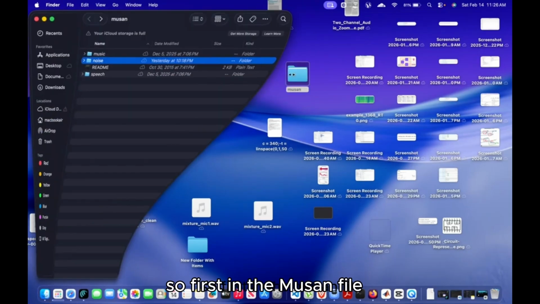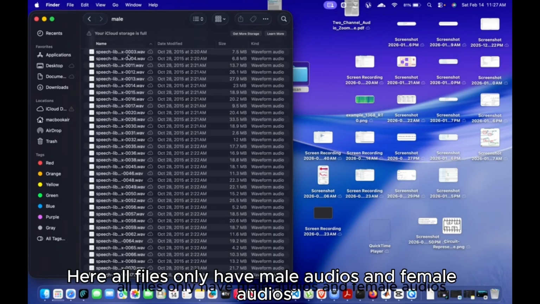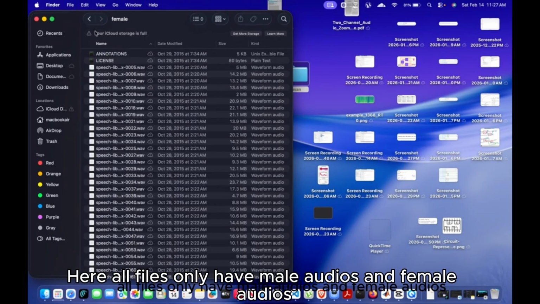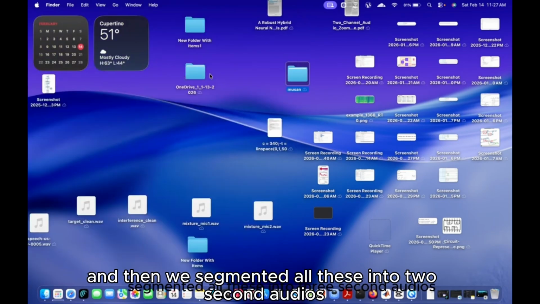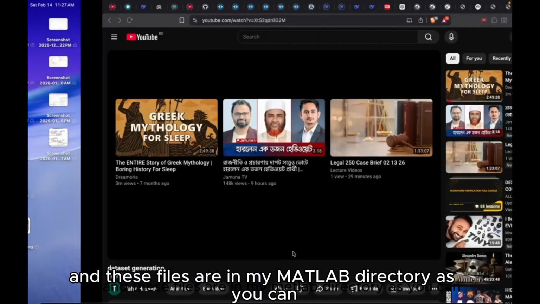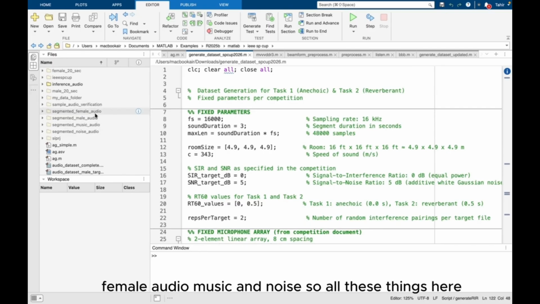So first, in the Musan file, pitch are categorized into male and female. Here all files only have male audios and female audios. Same goes for music and noise. These are already categorized before. And then we segmented all this into 3-second audios, and these files are in my MATLAB directory, as you can see here. Here you can see our segmented male audio, female audio, music and noise, so all those things here.